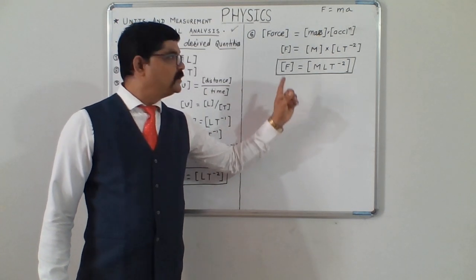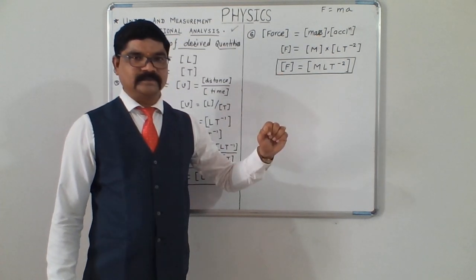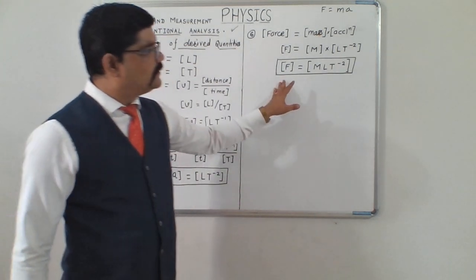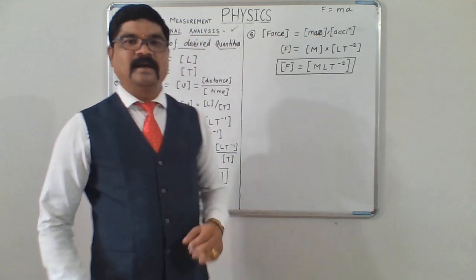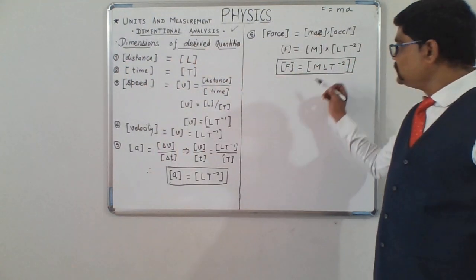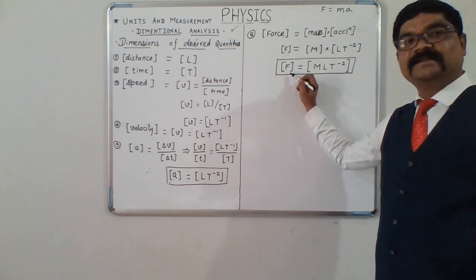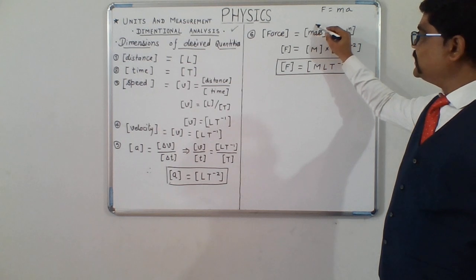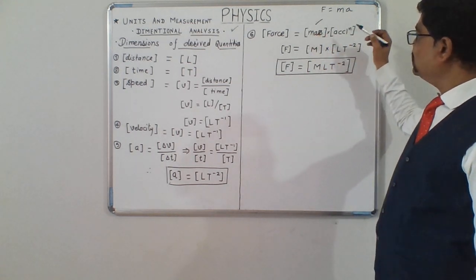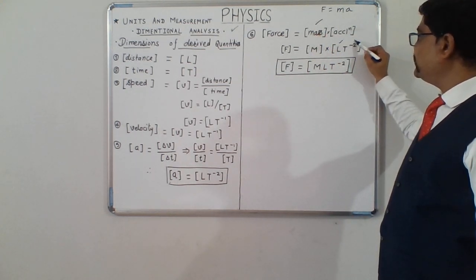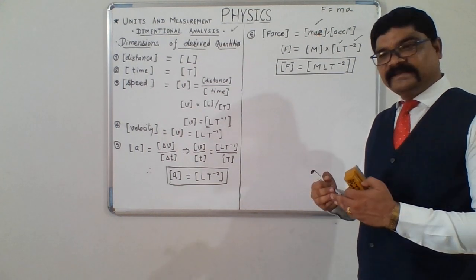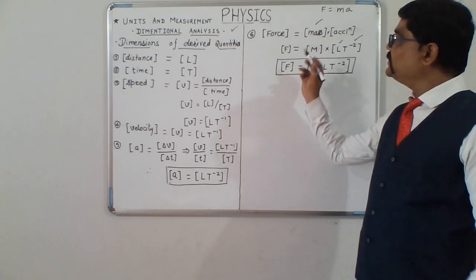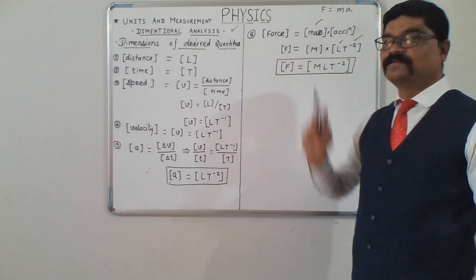Now, as we know, the dimensions of force are MLT minus 2. What exactly does this equation tell us? It tells us that force is that derived quantity in which we require mass, we require length, and we require time. These three fundamental quantities are required to express force fully.